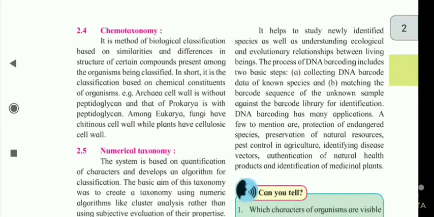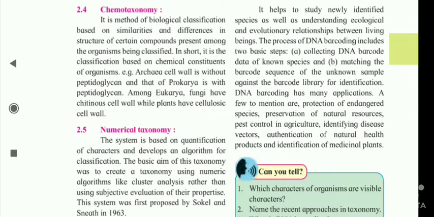2.4 Chemotaxonomy. It is the method of biological classification based on similarities and differences in structure of certain compounds present among the organisms being classified. In short, it is the classification based on chemical constituents of organism. Example, archaea cell walls are without peptidoglycan and that of bacteria are with peptidoglycan. Among eukarya, fungi have chitinous cell walls while plants have cellulosic cell walls.